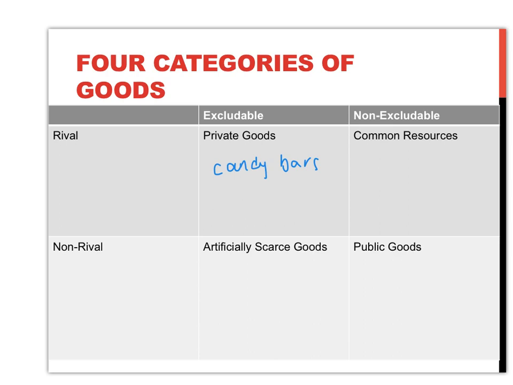When goods are excludable, we can keep people from using them, but non-rival, where one person's use does not diminish the amount available for other people, then we have what we call artificially scarce goods, or sometimes club goods. An example is something like cable television or Netflix.